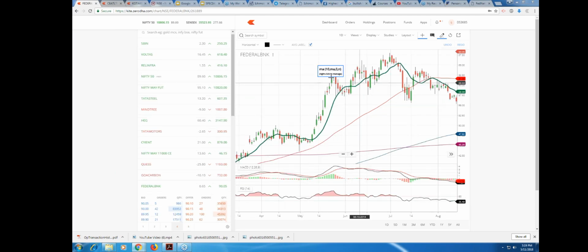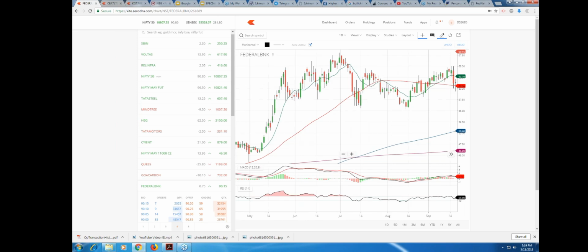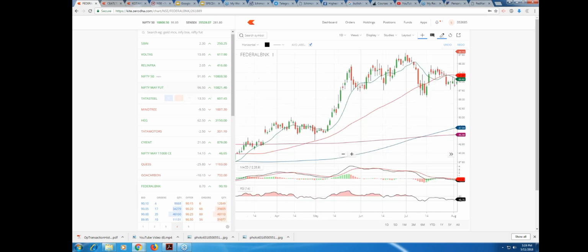There is a bearish engulfing candle, MACD crossover, but RSI did not crossover. So the stock didn't come down much. You have to have RSI also going from 60 to below. If it doesn't happen, that means your trade will not mature. You have to combine all the factors, right? So I have traded many times.